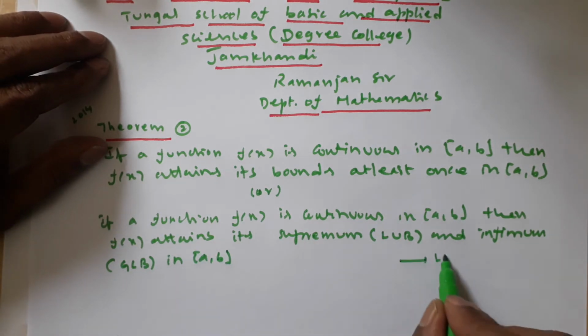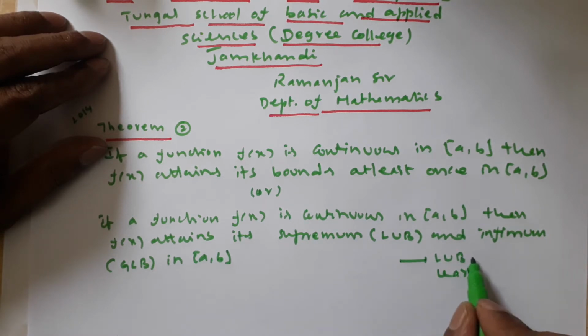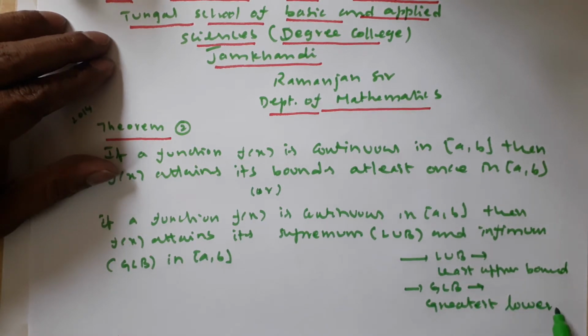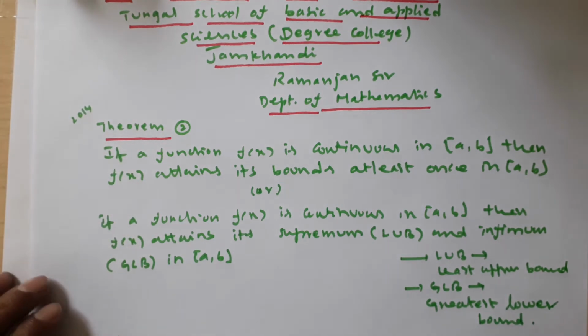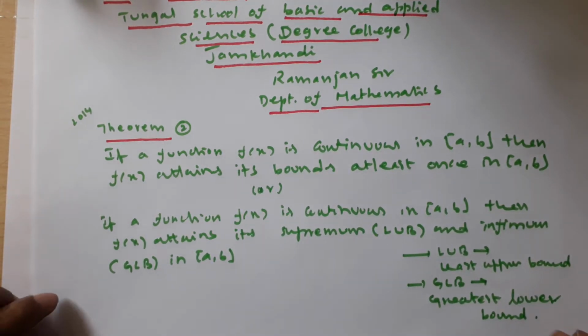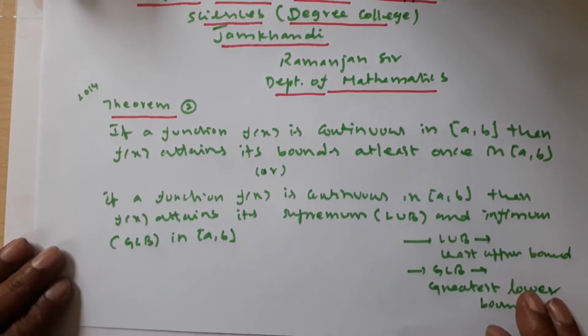So, LUB is least upper bound, GLB is greatest lower bound. Let us see that f of x attains its supremum and infimum in closed interval a comma b.